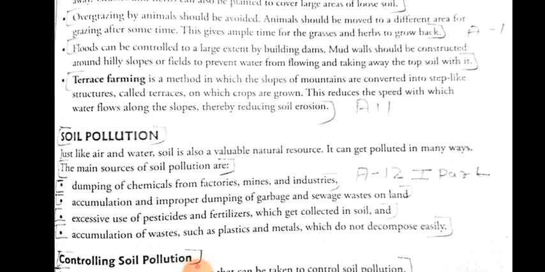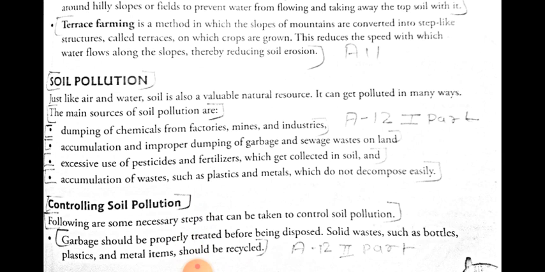The last important topic, which we are all familiar with and see every day in life, is soil pollution. So what is soil pollution? Polluting the surface of the soil is known as soil pollution. Just like air and water, soil is also a natural valuable resource. The main sources of pollution are, first, dumping of chemical waste from the factories.